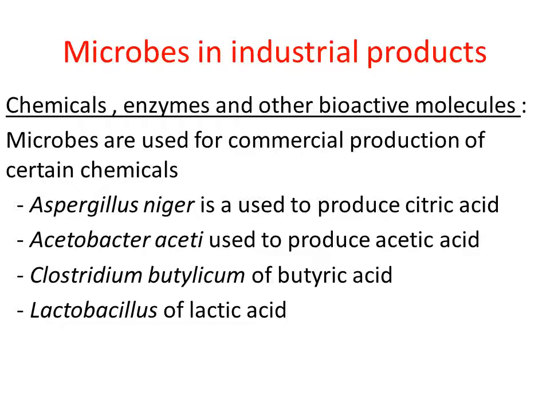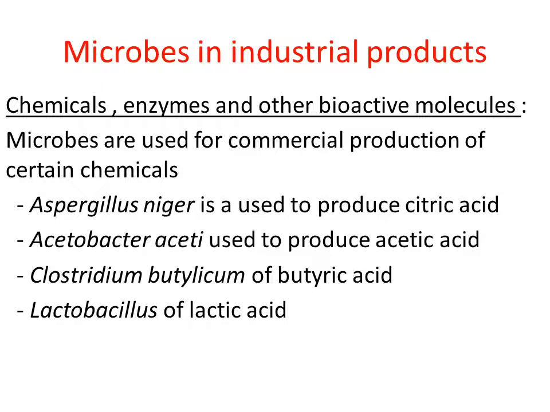This is a very good preservative. It is added to food, and it is also used as a flavoring agent. Because of these applications, lactic acid is produced on a large scale in the industry by growing the Lactobacillus bacteria, right?